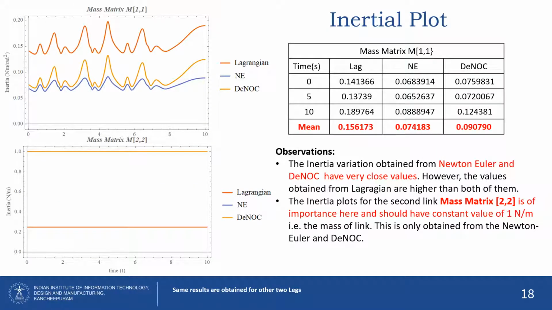The next important plots are the inertial plots. These plots convey information about the inertia of links. As observed, the values from the Newton-Euler and d naught are very close, validating the Newton-Euler model. Also, due to the scalar approach, the Lagrangian is deviating. The second important observation is about the prismatic link, whose inertia will be its mass, that is 1 kg. And we see from the second plot that only Newton-Euler and d naught confirm this, overlapping completely, while the Lagrangian deviates. So these are the two important observations from the inertial plots.